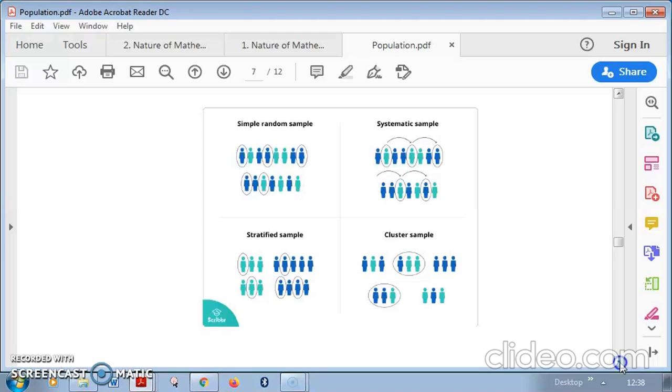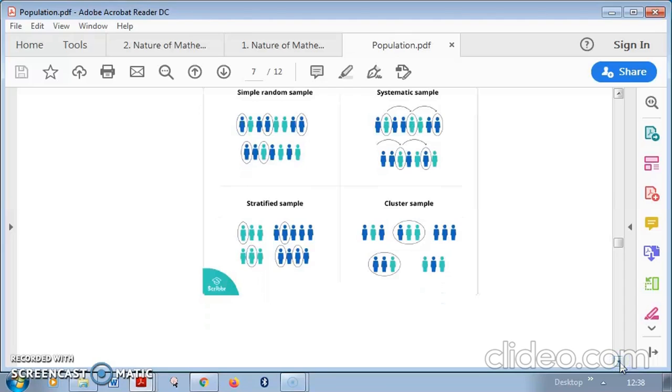And a systematic sample, as I told you, is like the example of the cinema theater. People are coming out. You select the first person, and then you leave 10 and go to the 11th, then again leave 10 and go to the 21st. Like this, you are following some system. This is known as a systematic sample.